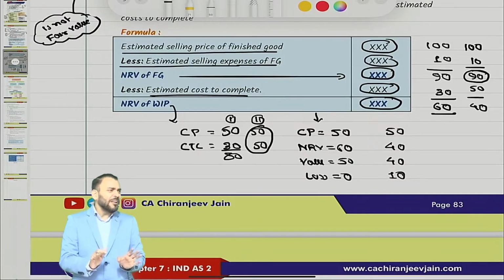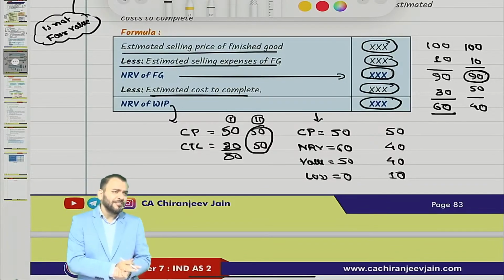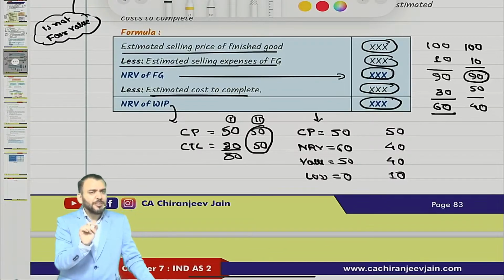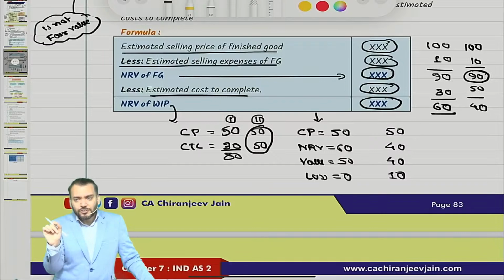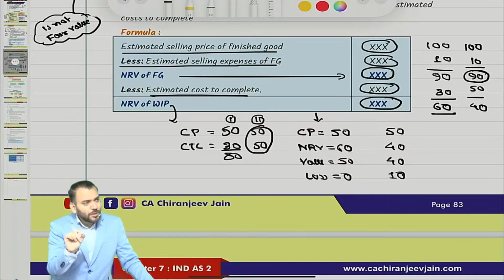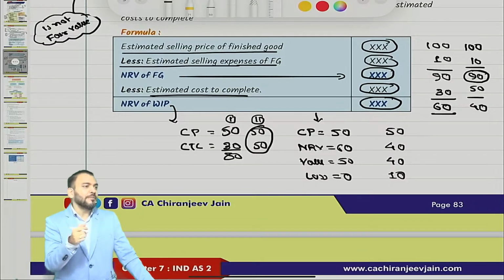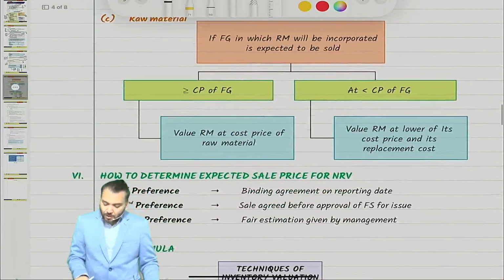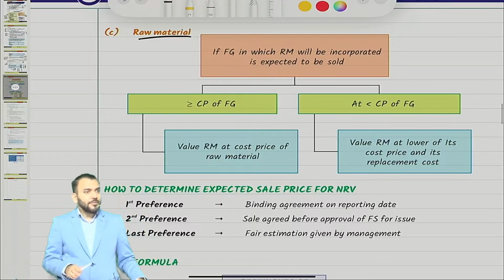And as a formula, I think formula is very simple. The same formula where you have done. No much discussion is required. Simple, the formula is what, can you repeat with me? First find out NRV of finished goods. From that deduct estimated cost to complete, that becomes NRV of WIP. Done? Now coming to raw material.